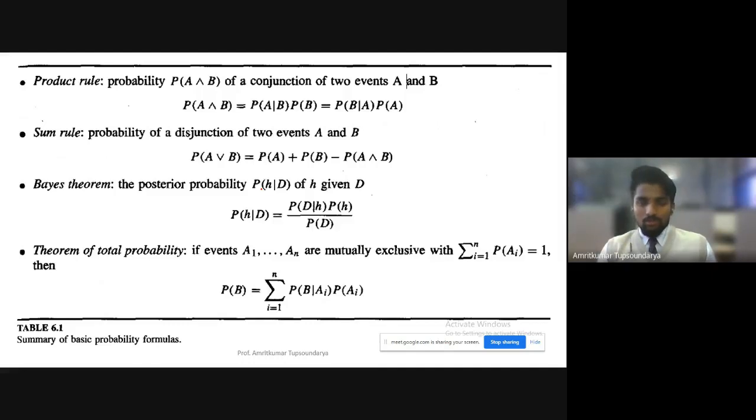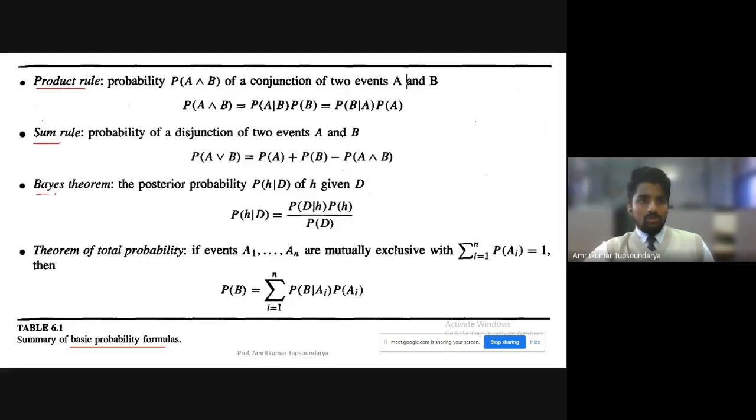Maximally probable hypothesis and so on. Let us go back a little more and recall the basics of probability that we have seen maybe in your PUCs. A few basic probability formulas we'll be recalling, because we'll be frequently using these formulas to compute different aspects. These include the product rule,